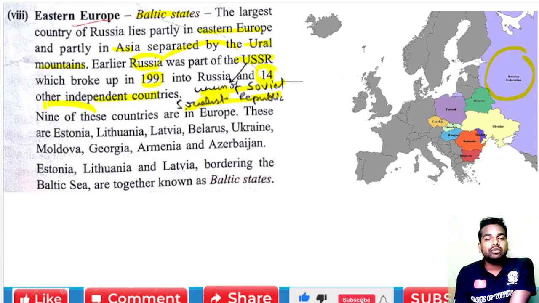Nine of these countries, we have to remember, are in Europe, and these are Estonia, Lithuania, Latvia, Belarus, Ukraine, Moldova, Georgia, Armenia, and Azerbaijan.